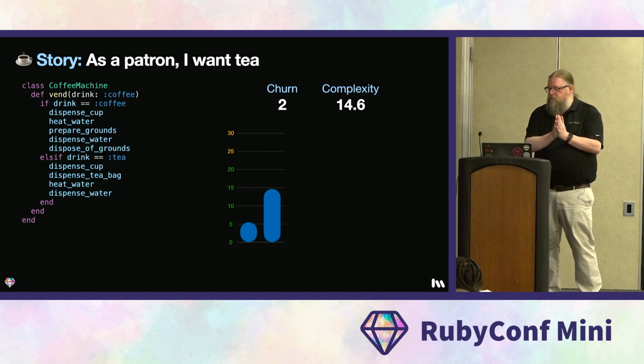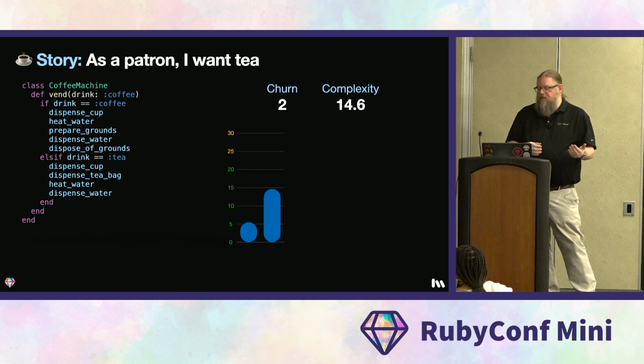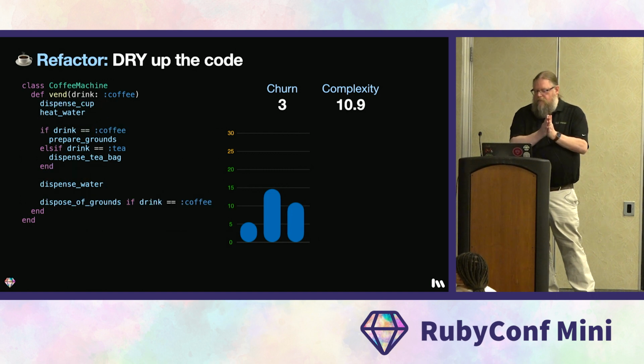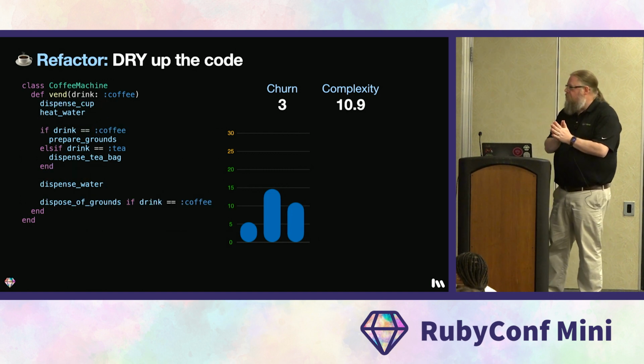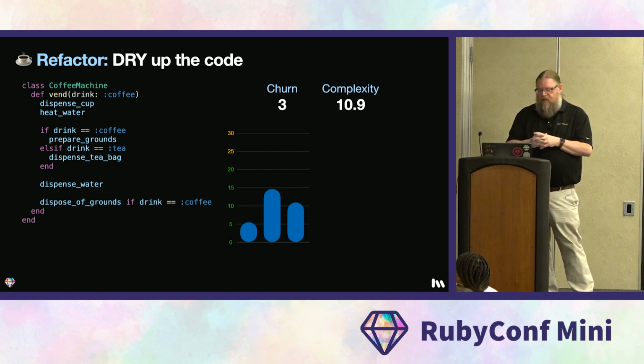Adding the conditional with the duplicated code really shoots up the complexity. At 14.6, we're not in that awesome zone anymore, but we're still in the good enough zone. So we'll keep going. After we removed that duplication, the complexity actually dropped pretty significantly down to 10.9. Now this may seem like a good thing, but it's actually where things started to go wrong.